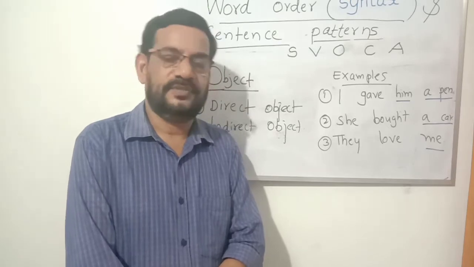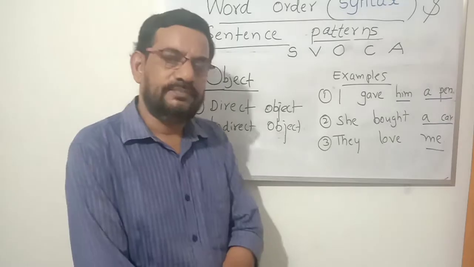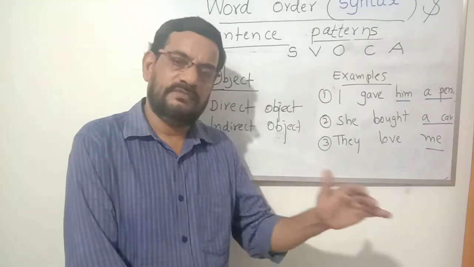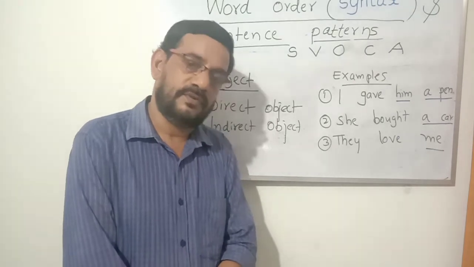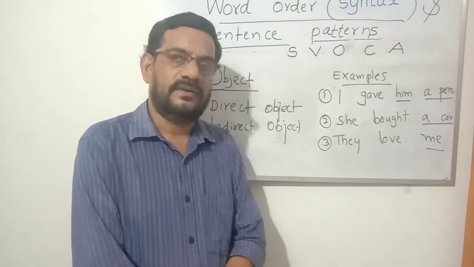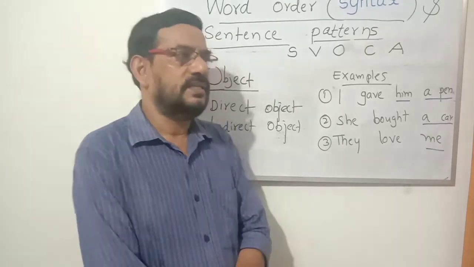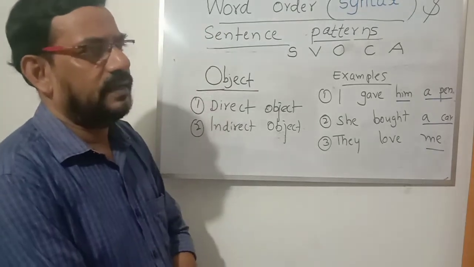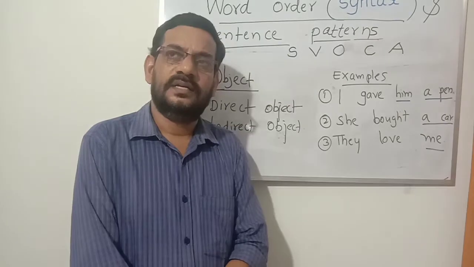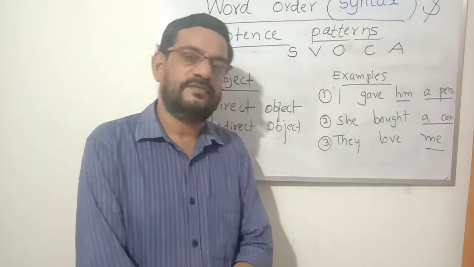So when we consider object, a transitive verb will have an object. All transitive verbs will have objects, any type of objects, like a car or two cars. So that is what is object. So what is the idea now you have about object? Object is the result of the verb. Object of the verb means that is the result of the verb.